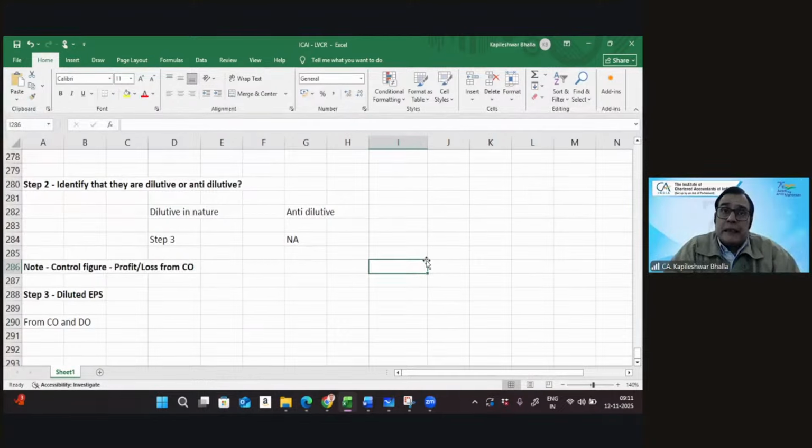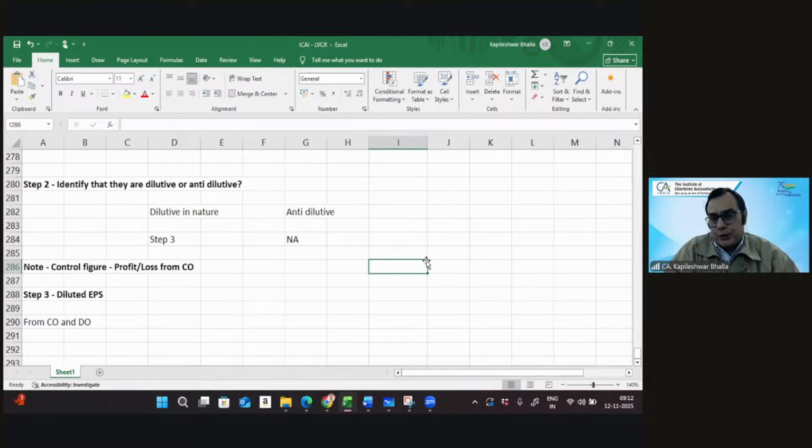Now, this is typically when you're looking at one potential ordinary share present. In the first instance, you say, okay, there are potential ordinary shares. We say yes. Then you go to step number two to identify whether they are dilutive or anti-dilutive in nature. You say yes, they are dilutive in nature. And then it is calculating diluted EPS. So you can see that steps two and three differ: step two focuses on identifying whether it is dilutive or not, and the figure is based on CO. The third is the computation, which is based on the total operations.